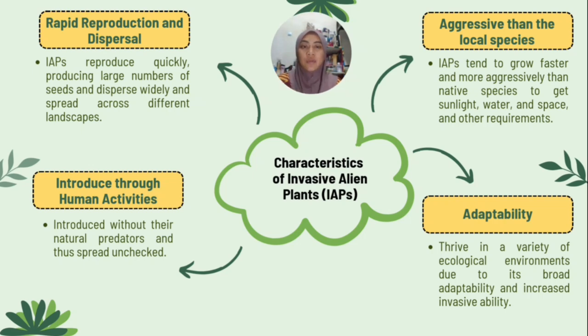Number three, more aggressive than the local species. Invasive alien plants tend to grow faster and more aggressively than native species to get sunlight, water, space, and other requirements for their growth. The number four characteristic is adaptability. In a variety of ecological environments, due to their abrupt adaptability and increased invasive ability.